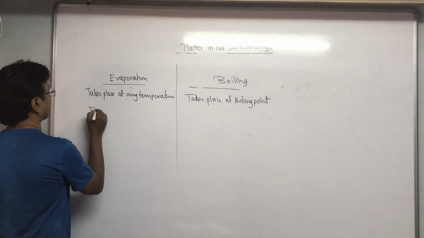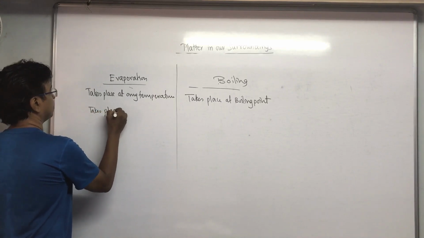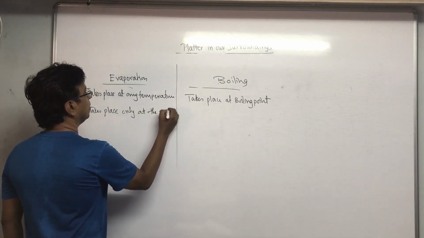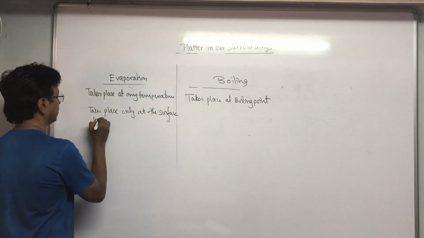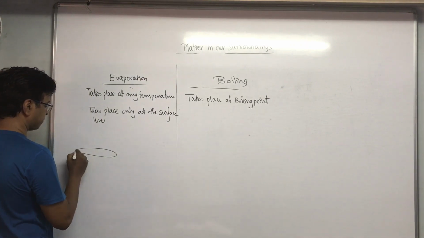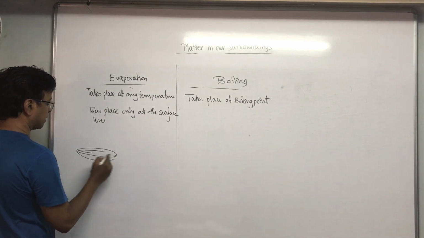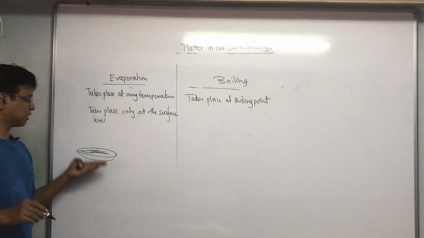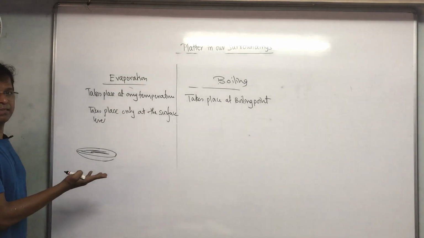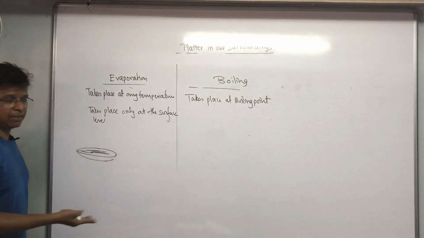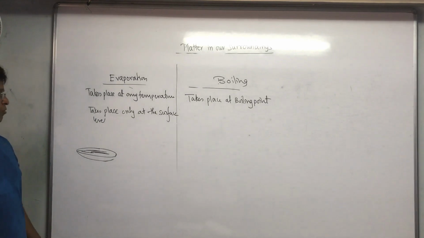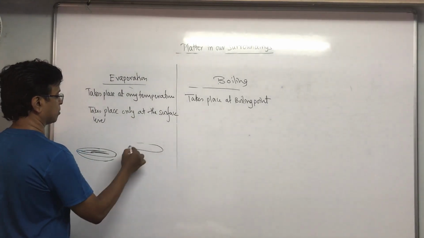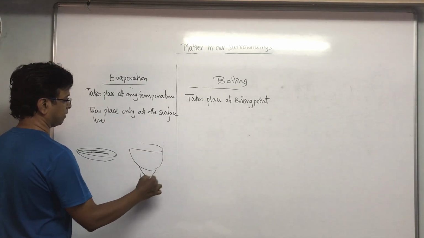Then, evaporation takes place only at surface level. If a saucer is there, only the water which is on the surface will get evaporated. Are you getting? When that surface water is evaporated, then the next water level, that layer will get evaporated. Then it is like that. Only a process which takes place at the surface level. But in boiling, what happens? It is an entire process.